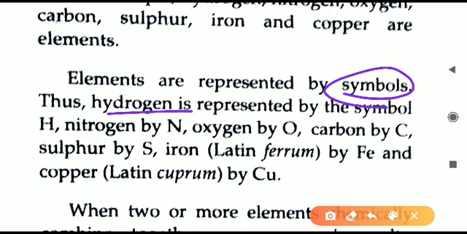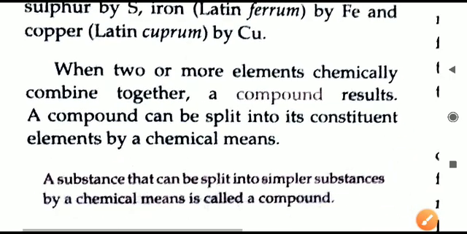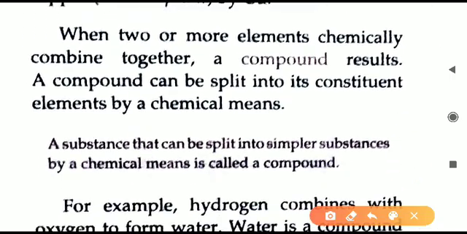Like hydrogen symbol is H, nitrogen is N, oxygen O. Likewise, certain symbols are given. Next is when two or more elements combine together, then what is formed?